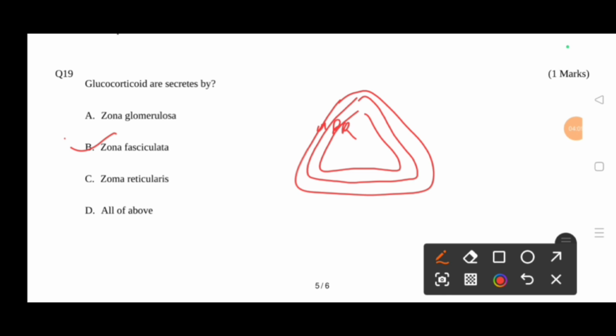Zona fasciculata is the middle layer of the adrenal cortex, which is responsible for producing glucocorticoids such as cortisol, right?